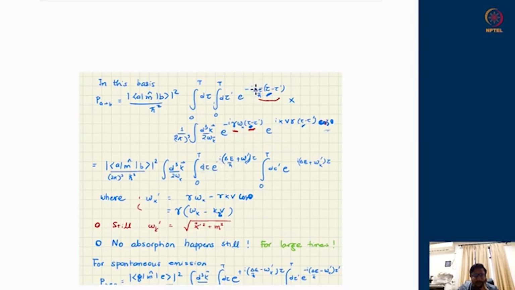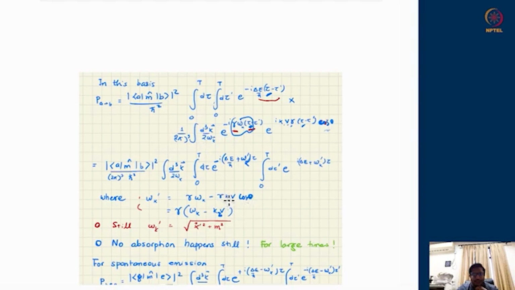Exponential of minus iota delta E upon h bar, which is appearing over here, minus iota delta E upon h bar, plus whatever is appearing, this gamma omega k tau minus k v gamma cos theta tau, that I am collecting at one place and calling it omega k prime. So this is omega k prime. Omega k prime is nothing but gamma omega k minus gamma kv cos theta.